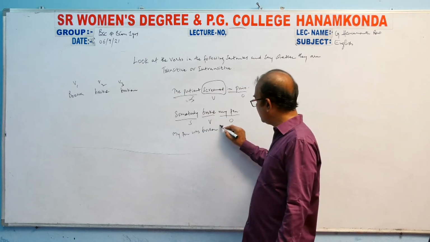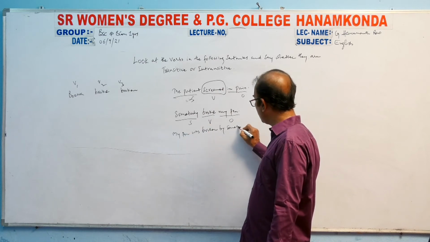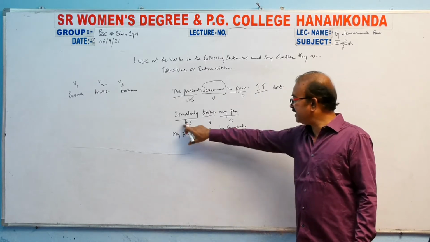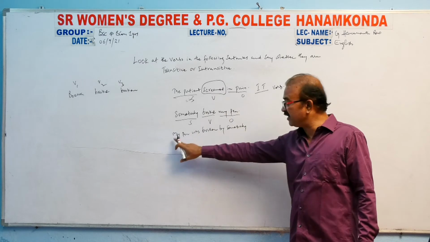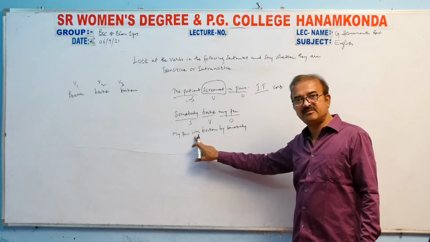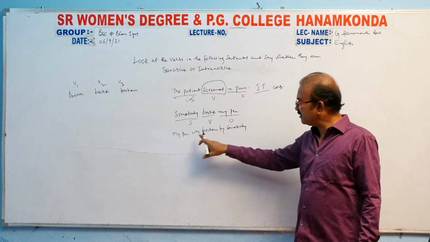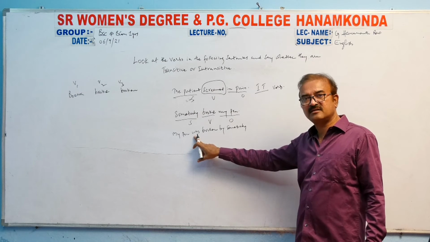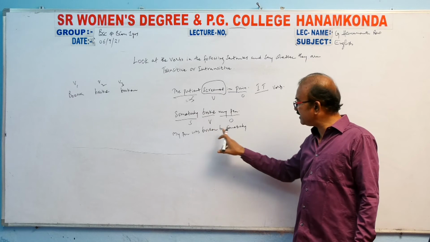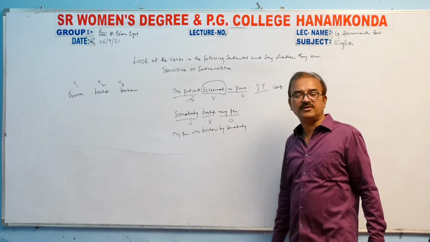broken by somebody. My pen was broken by somebody. Subject came into the place of object. Object already went into the place of subject. Okay. And we have added a helping verb, that is was, because verb in the past tense plus object singular accepts was, and was is the helping verb used in past tense to represent singular. Check this one. Singular, right?